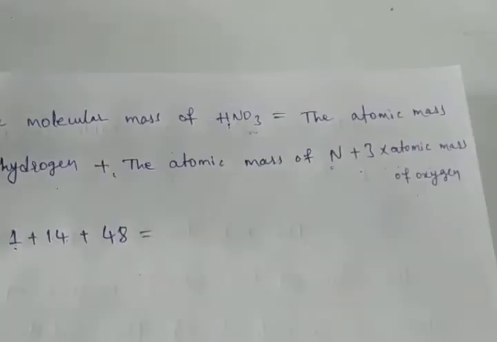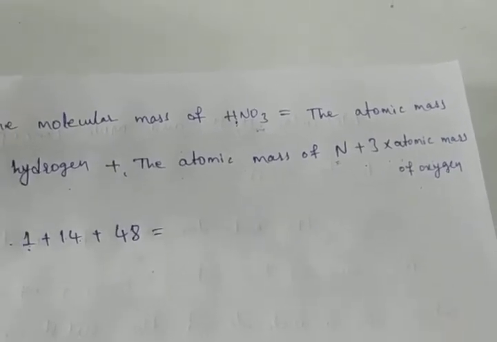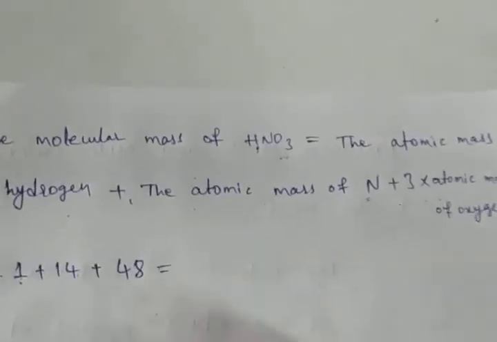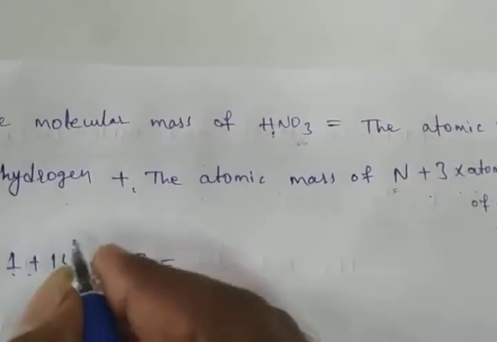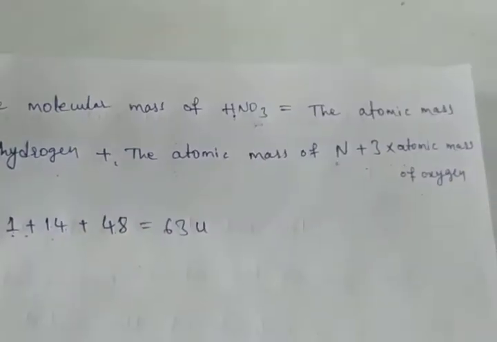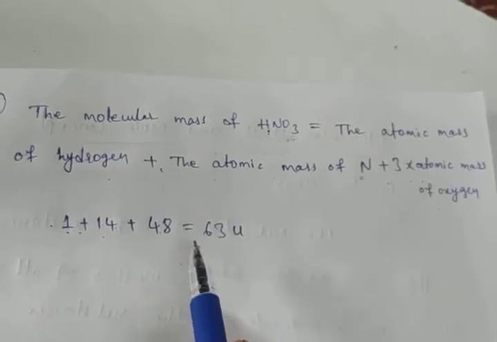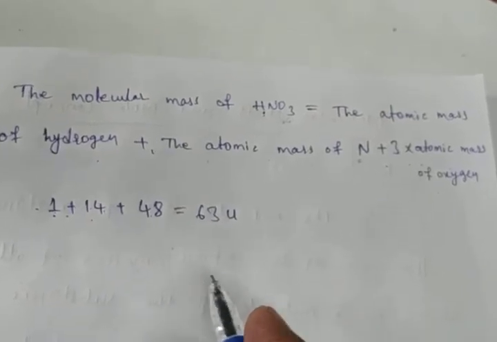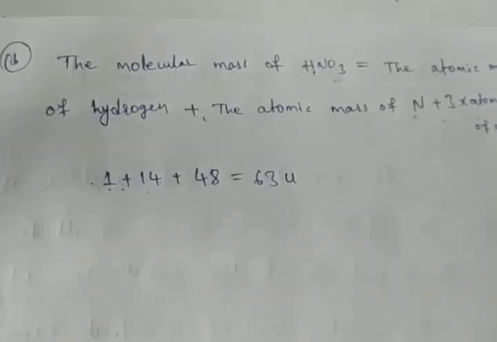Now we have to calculate 1 plus 14 plus 48. That is 63U. This is the HNO3 molecular mass.